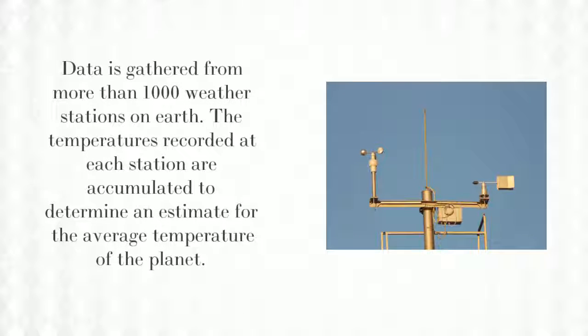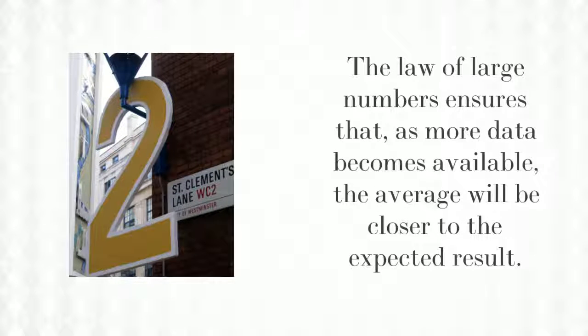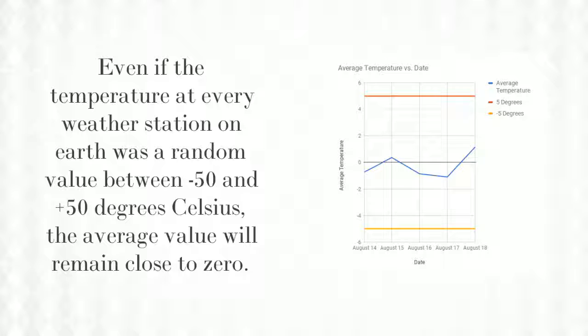Data is gathered from more than 1,000 weather stations on Earth. The temperatures recorded at each station are accumulated to determine an estimate for the average temperature of the planet. The law of large numbers ensures that, as more data becomes available, the average will be closer to the expected result. Even if the temperature at every weather station on Earth was a random value between -50 and +50 degrees Celsius, the average value will remain close to zero.